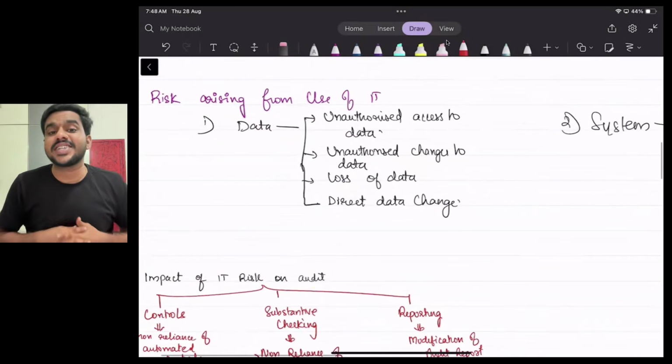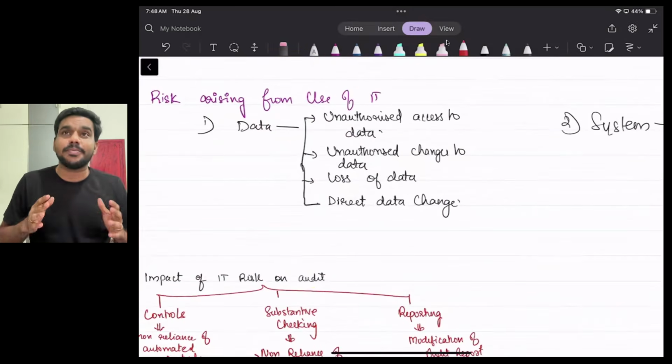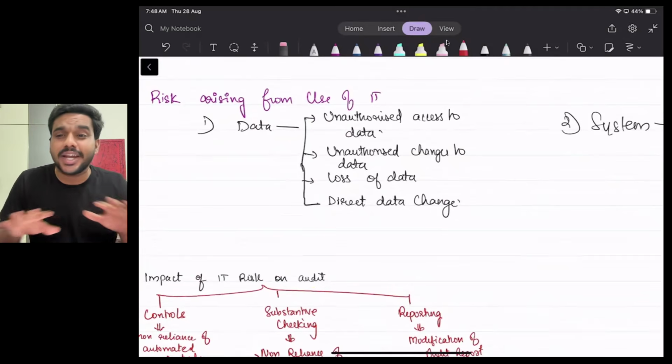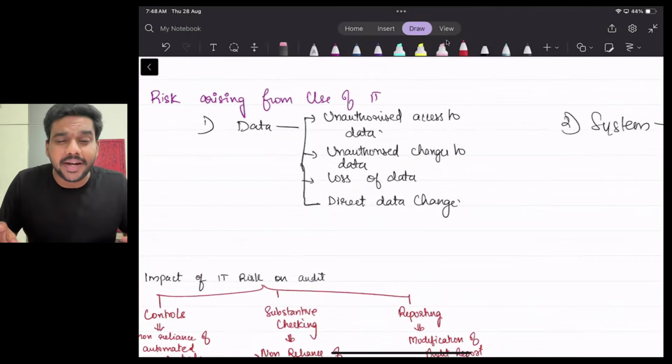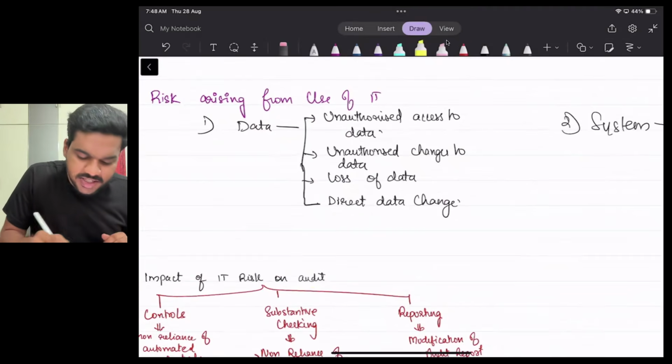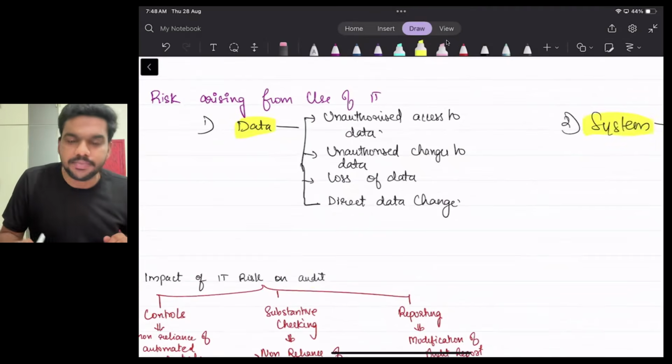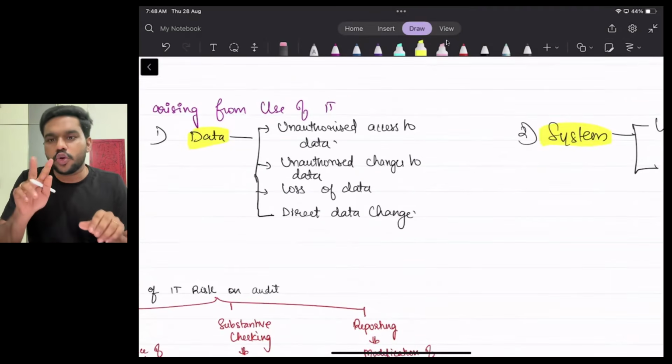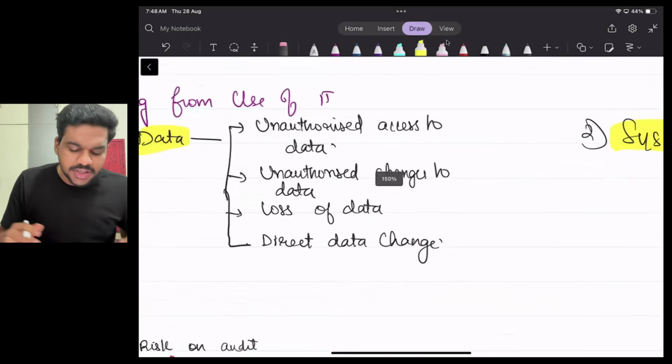These are the things you need to understand. Next, what are the risks arising from the use of IT? See, just imagine a business that is running completely automated. Everything is done with the help of the system. What are the risks they are facing? Sir, there are so many risks, sir. Let's classify the risk based on 4 data and 2 system. 4 points related to data and 2 points related to system. What are the 4 points related to data?